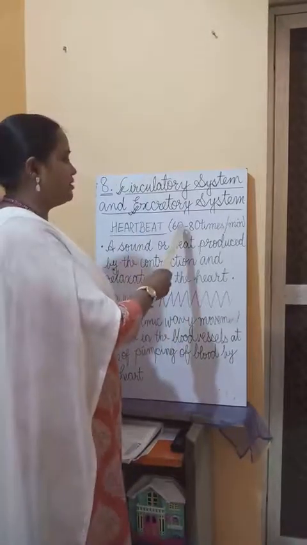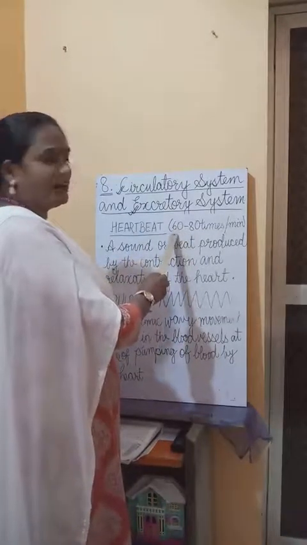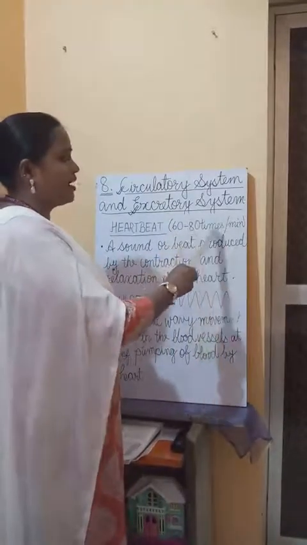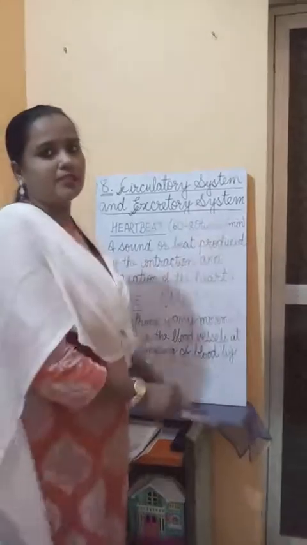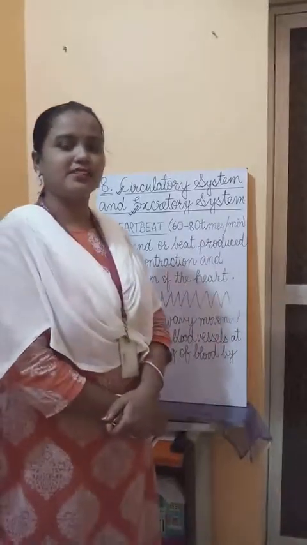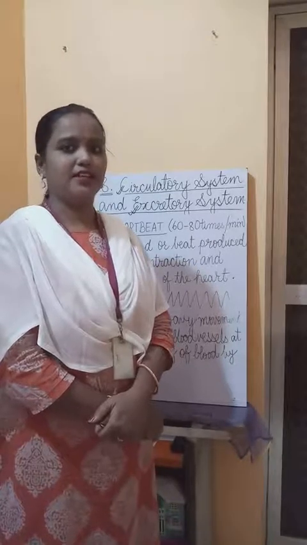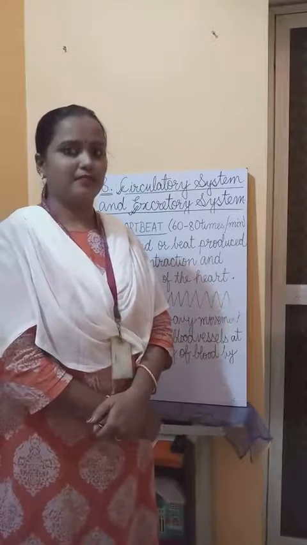A healthy person's heart will beat 60 to 80 times in 1 minute. If a person's heart beats from 60 to 80 times in a minute, that means that person is healthy.